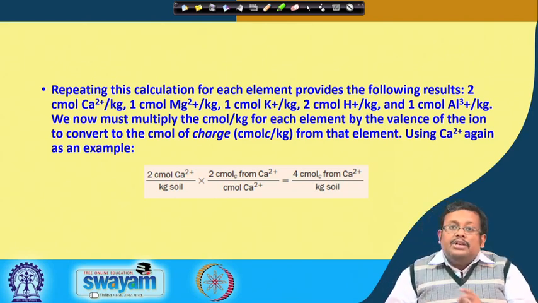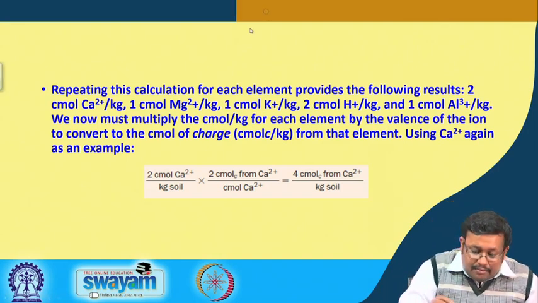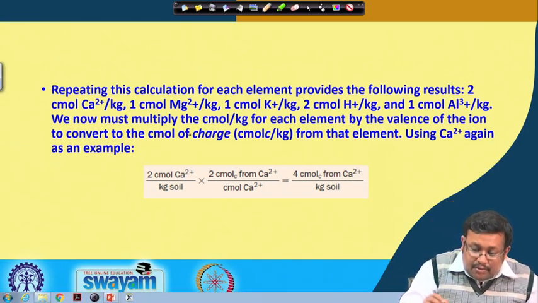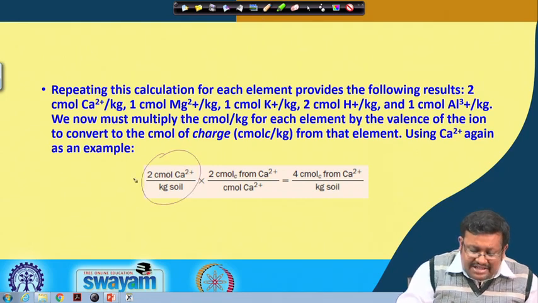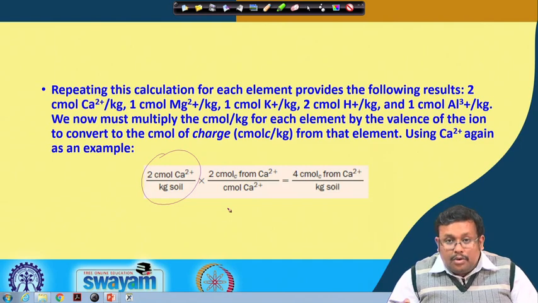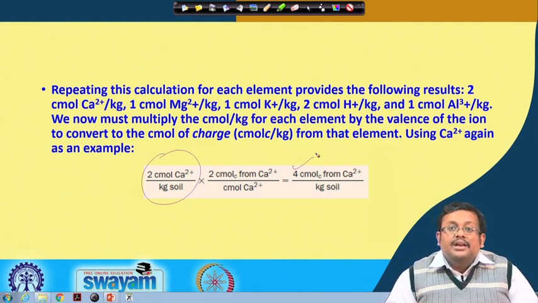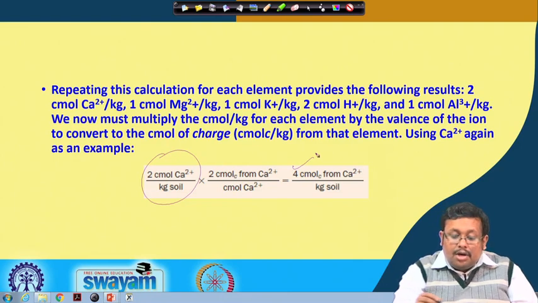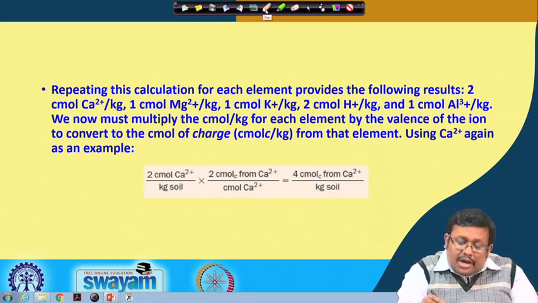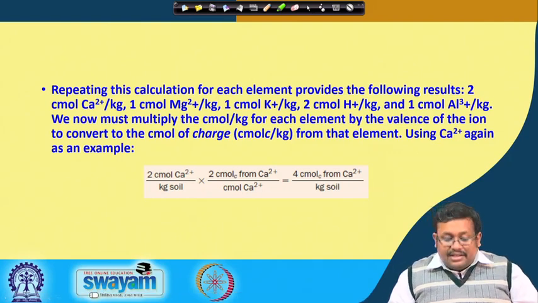So, for example, if we use calcium again as an example, you can see we are using 2 centimole of calcium per kg of the soil, and then we are multiplying it by 2 because the calcium valency is plus 2. So, we are getting 4 centimole charge from calcium, Ca2+ ion, per kg of soil. For each individual element we have to calculate this centimole of charge.